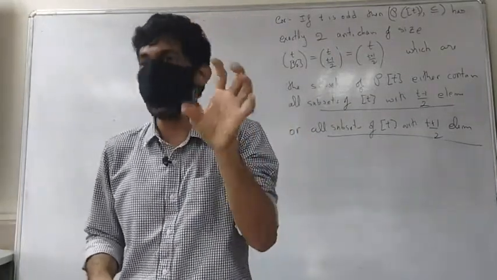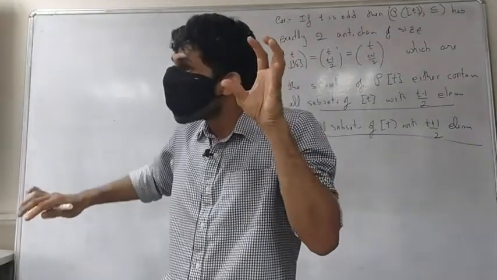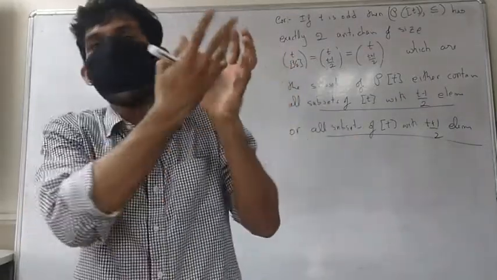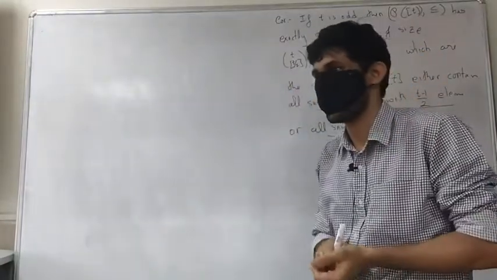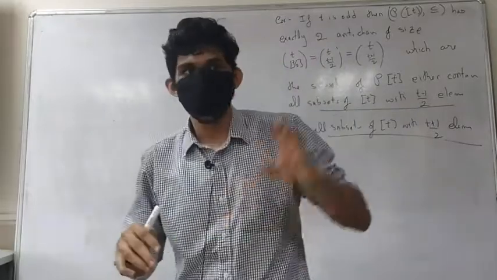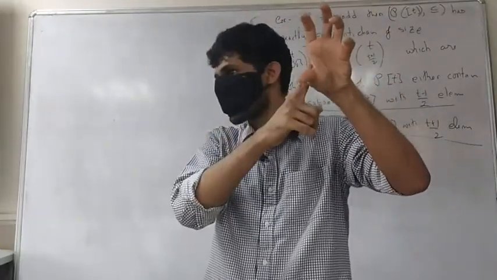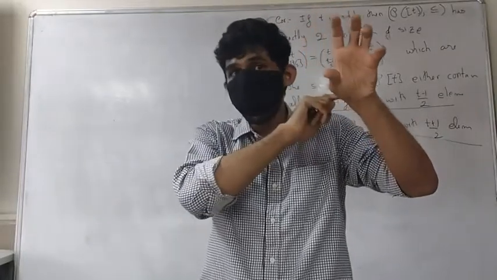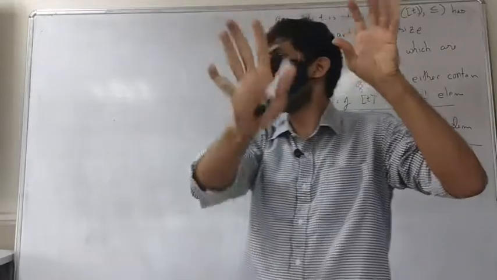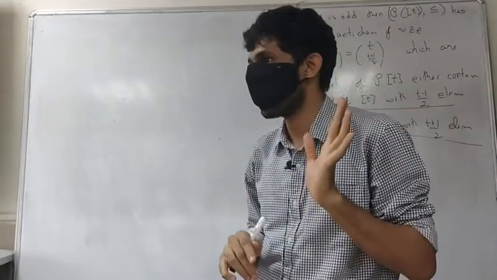The next thing which I will prove is that if there is even one element with (T minus 1) by 2 elements in that anti-chain, then all the subsets with (T minus 1) by 2 elements should also be in that anti-chain. If there is even one subset with (T minus 1) by 2 elements in that anti-chain, then I will prove that every other subset with (T minus 1) by 2 elements should also be in it.